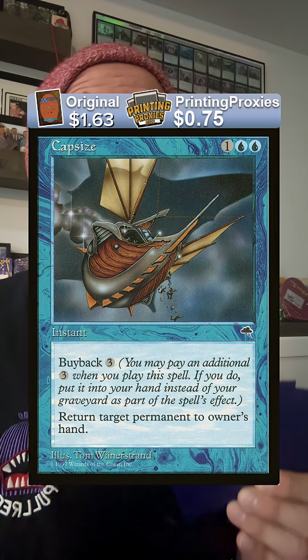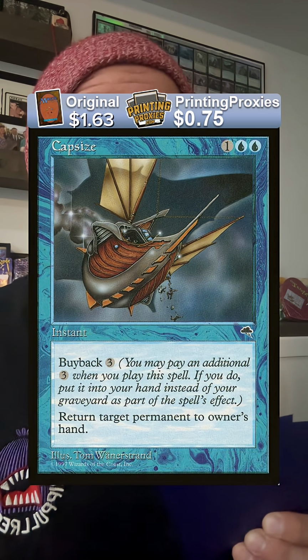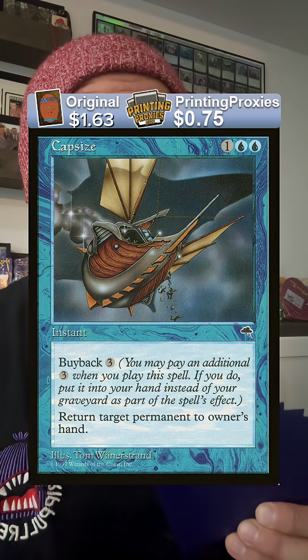You announce your intention to pay those costs, then, during the casting process, you determine what the total cost of the spell will be. For example, if we cast Capsize with buyback, the total cost of the spell I need to pay is 2 blue mana and 4 generic for a total of 6 mana. We then apply all cost increasers and then cost decreasers. This is where we would apply Aang's cost reduction, and that would then make the cost of Capsize with buyback 1 blue mana. Wow! A transformed Aang is going to be so powerful when it's released, especially with reducing tons of alternative and additional costs.